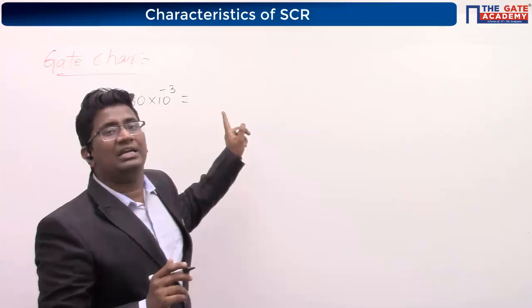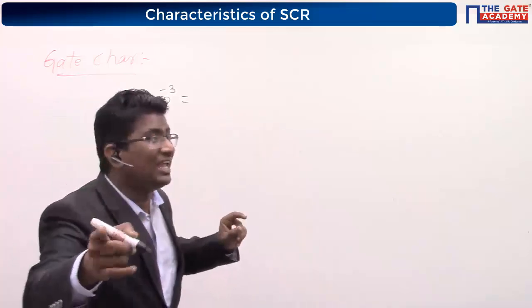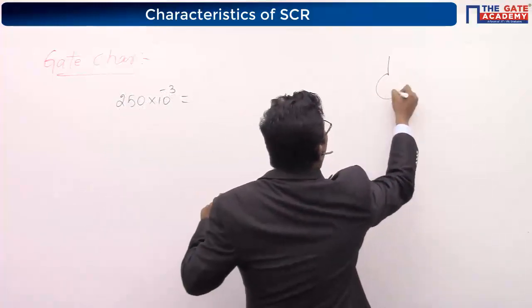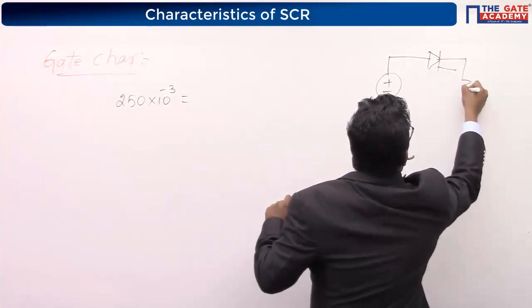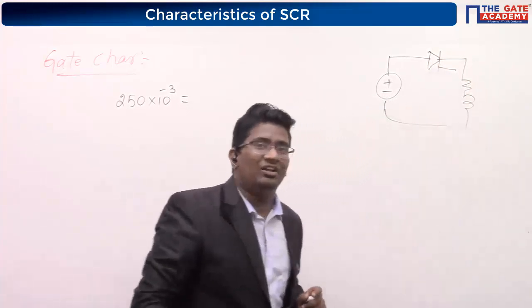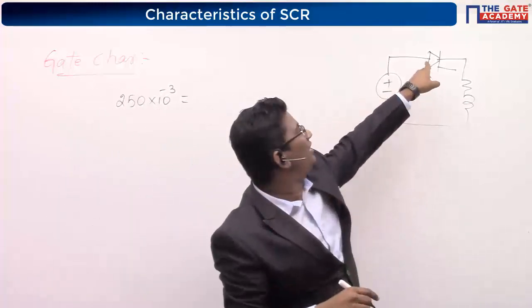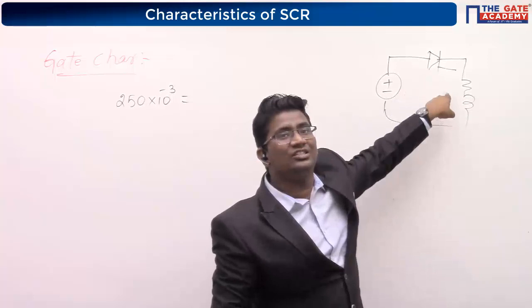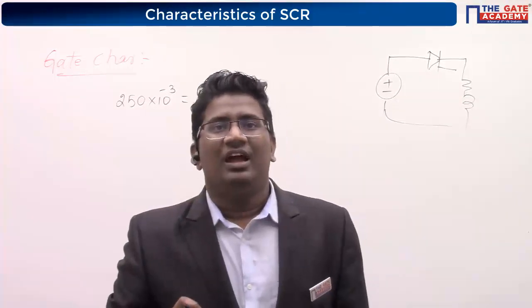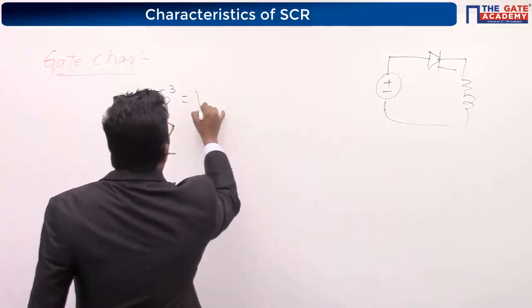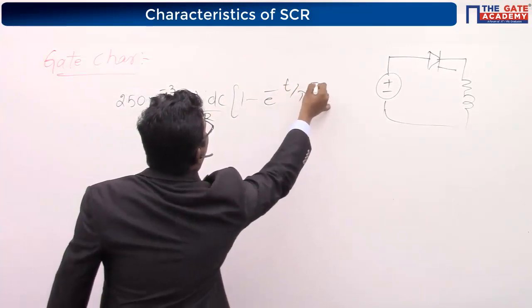What is the formula for current flowing through an RL load? We have already solved this. Does it look like a previous problem we have done, a DC source with a thyristor and RL load, with latching current given? Already we have done that problem in the last lecture. What is the current formula for that? VDC by R into 1 minus e power minus t by tau.